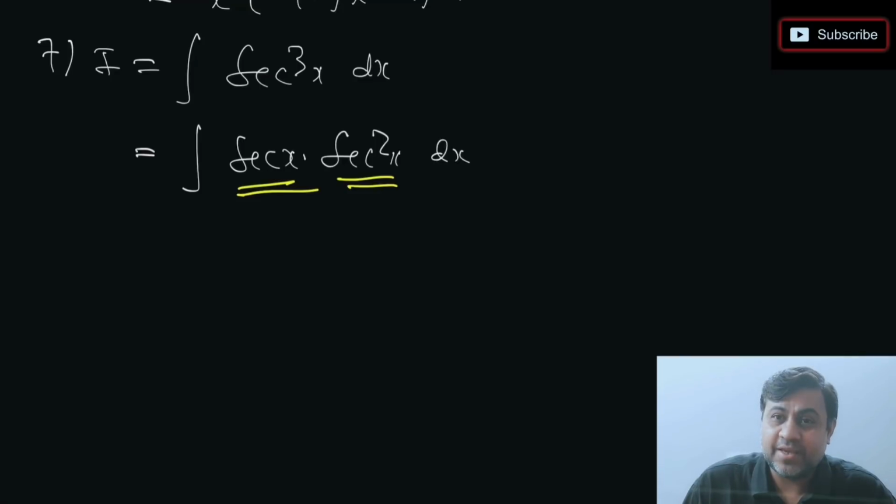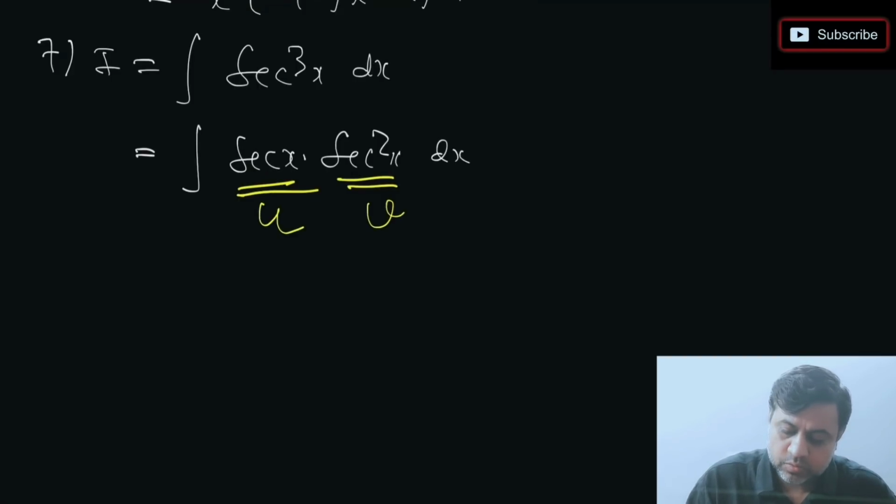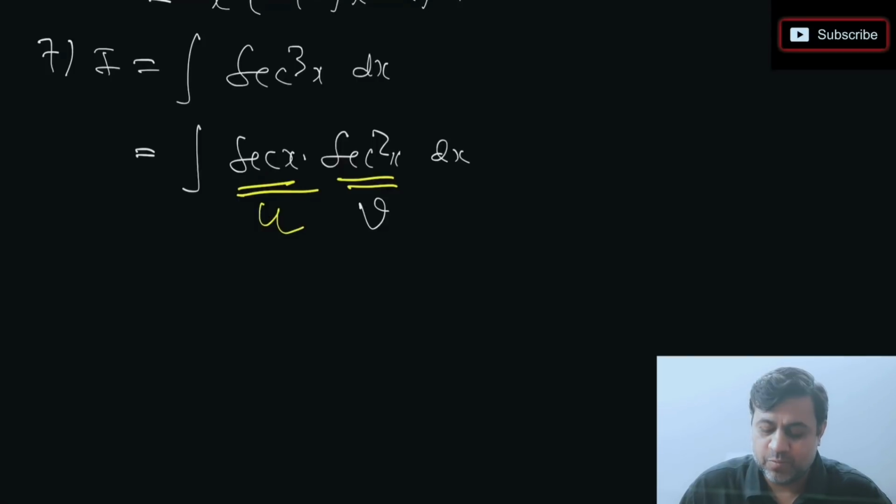Okay. So my next question is, which is easier to take the derivative of? What will be the integration of sec x? Sec x tan x. What will we have to do for sec square x? We will have to apply the chain rule, right? 2 times sec x and then derivative of sec x. So whichever is easier to integrate, which one is easier to integrate? Sec square x is easier to integrate, so that will be v and sec x will be u. I'll have to improve my handwriting a bit. So this is my v and this is u. I hope this is clear. Integration of sec square x has to be taken, okay?